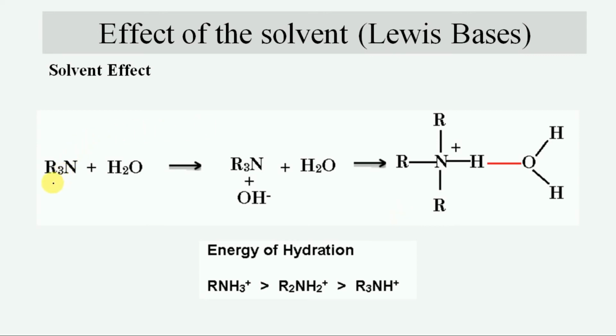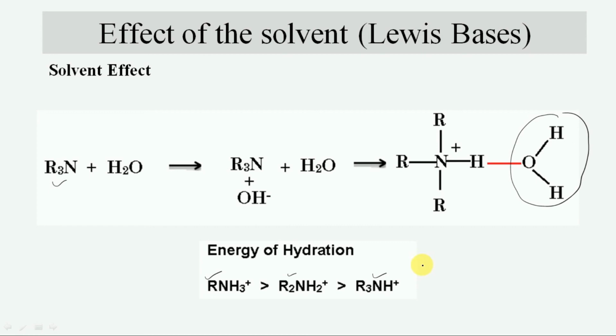Similarly, tertiary amines are solvated by only 1 water molecule and tertiary ammonium ion gets formed. The energy of hydration of ammonium ion decreases in this order. The primary ammonium ion has the maximum stability, then secondary, and tertiary has the least stability.